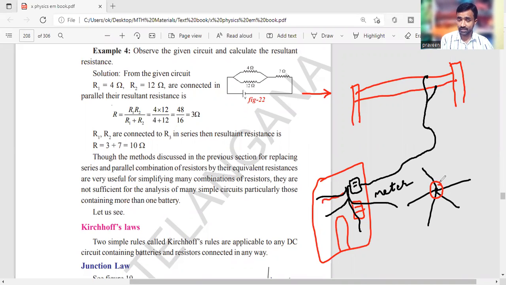Wires. So many wires are connected commonly at one point. That point where you are dividing that into many circuits is simply called a junction.